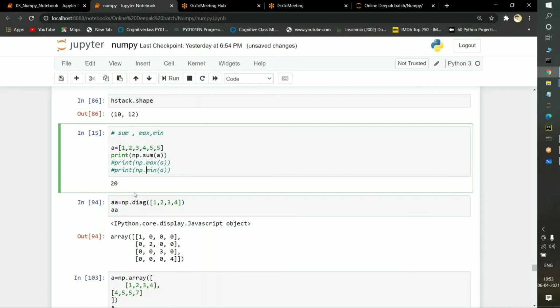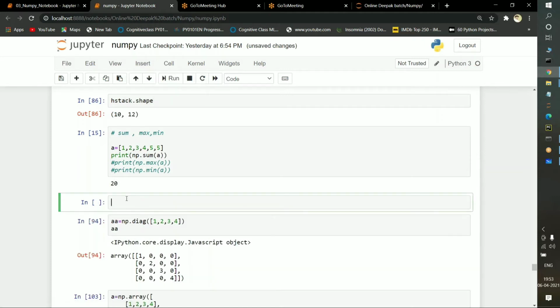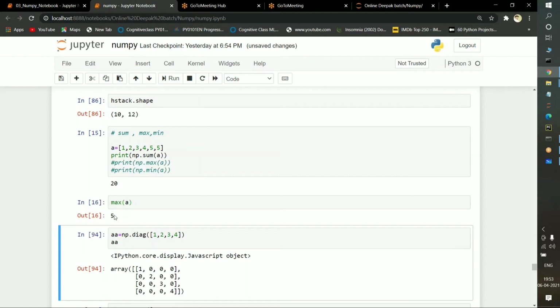So what is the maximum value here? Suppose here I will take another cell, A dot. Suppose instead of passing it like that, I'm just passing max of A. So see, what is the maximum value in A? The maximum value is nothing but 5. Okay, the largest value, maximum is nothing but the largest value.